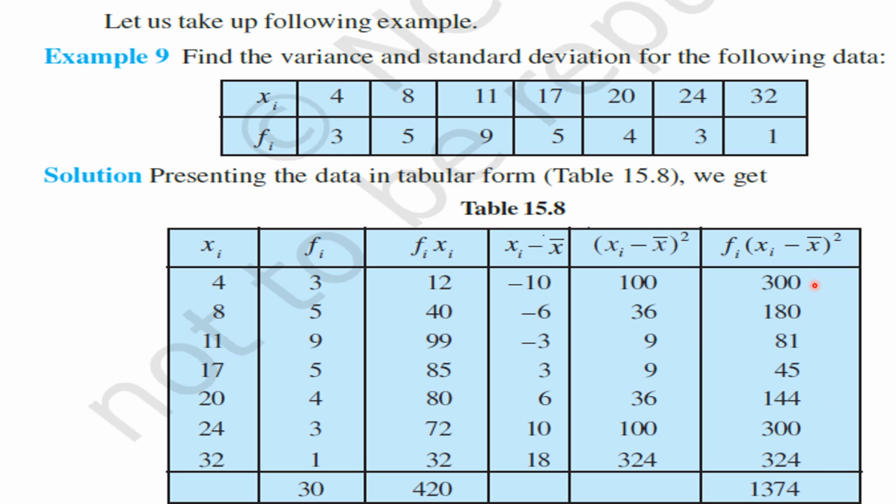Right. After finding these values, let us find the total sum of all these 7 values. That is 300 plus 180 plus 81 plus 45 plus 144 plus 300 plus 324. What we get here? 1374. Understood this number, my dear children?